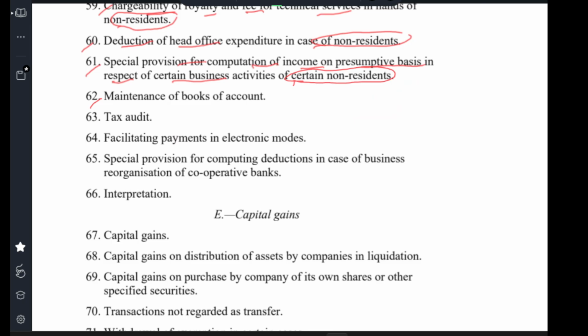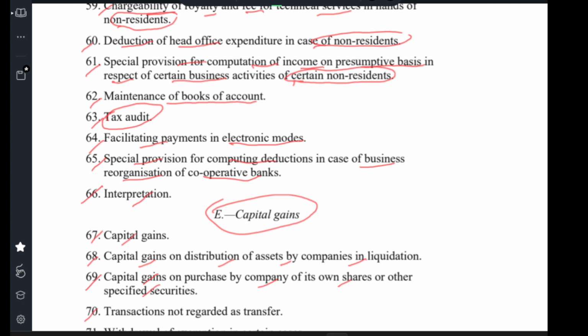Clause 62, maintenance of books of account. Clause 63, tax audit. Clause 64, facilitation of payment in electronic mode. Clause 65, special provision for computing deduction in case of business of co-operative banks. Clause 66, interpretation. E, capital gains. Clause 67, capital gains. Clause 68, capital gains on distribution of assets by companies in liquidation. Clause 69, capital gains on purchase by a company of its own shares or other specified securities. Clause 70, transactions not regarded as transfer.